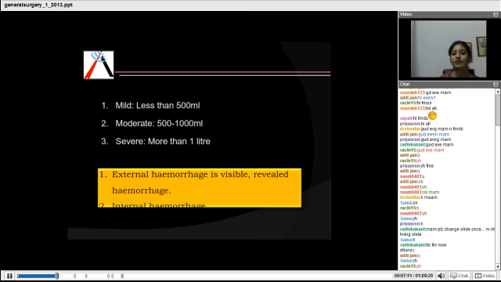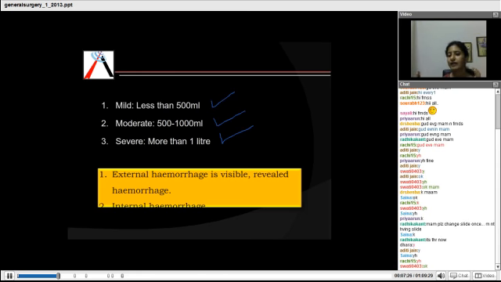Now they have divided it according to the amount of blood loss. Okay, mild is less than 500 ml blood loss, moderate is 500 to 1000, and severe is more than 1000 ml. Okay, that is according to how much blood is lost, they have divided into mild, moderate and severe.